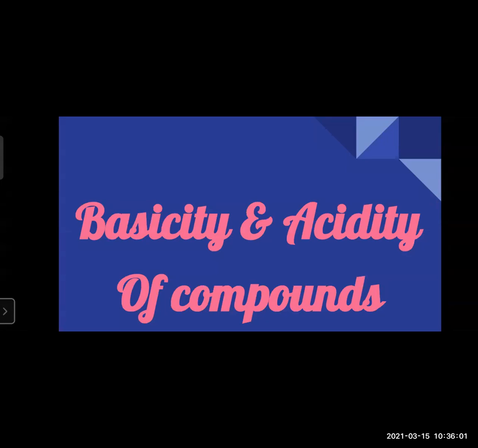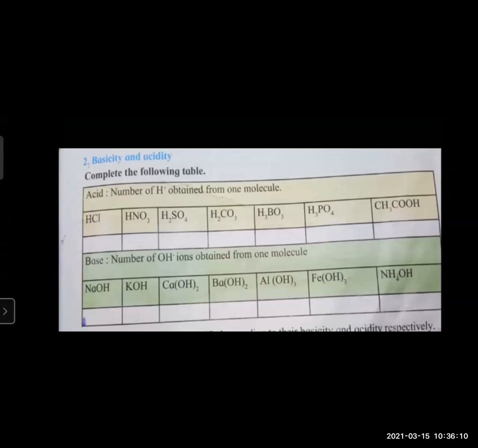Next topic is the basicity and acidity of compounds. Again, we are still on page number 61. This table you can see in your textbook. You have to complete it as well. If you're carrying your textbooks with you, we can solve this table right now. The table in light yellow color contains all the acids. The table which is green in color contains the bases. We have to just write down the number of H plus cations obtained from one molecule.